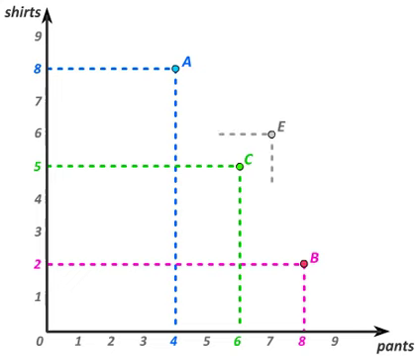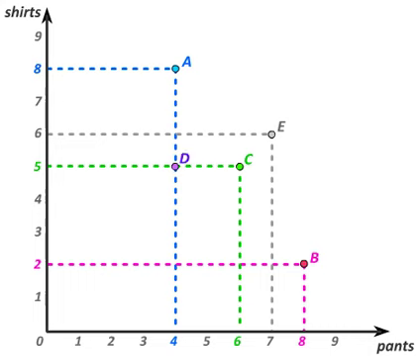But now consider bundle E, which contains 6 shirts and 7 pants. Bundle E contains more of everything relative to bundle C, more shirts and more pants. Thus, the more is better assumption implies that E must be preferred to C. But E does not have more of everything relative to A or B, and therefore we cannot use the monotonicity assumption to rank bundle E relative to A or B. All we can say is that E must be preferred to C by a consumer whose tastes satisfy monotonicity.